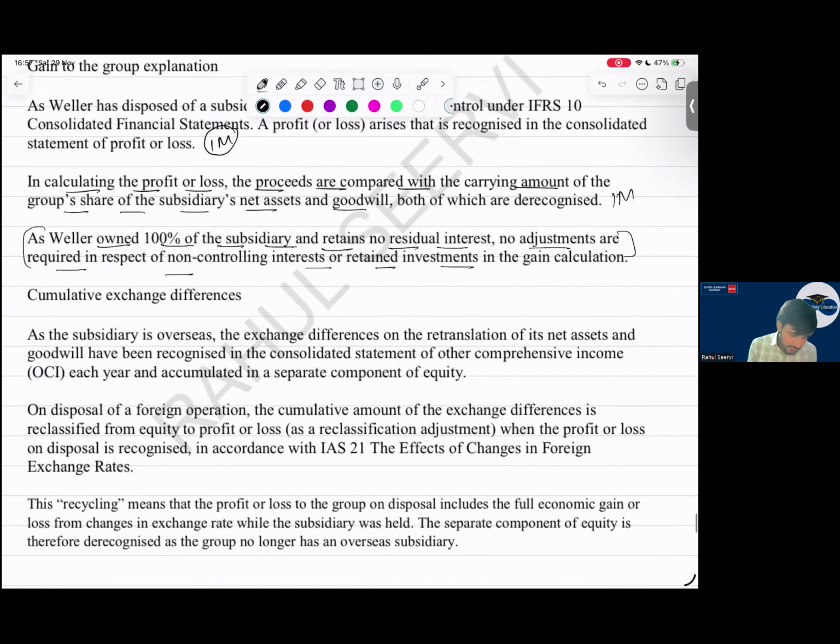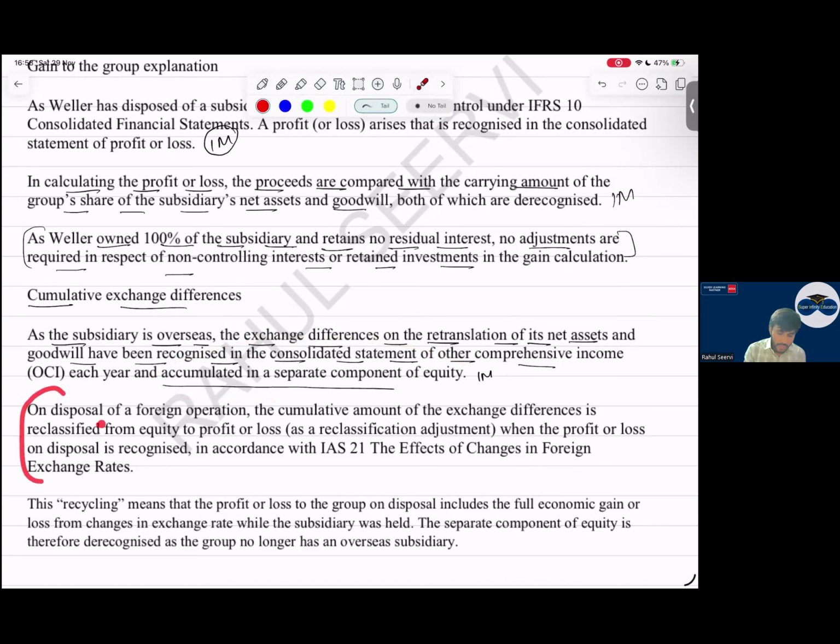Then, sir, cumulative exchange difference. As the subsidiary is overseas, the exchange difference on the retranslation of its net assets and goodwill has been recognized in the consolidated statement of other comprehensive income each year and accumulated in a separate component of equity. Yes, I mentioned, the exchange difference arising on the net assets and goodwill has been recorded in OCI and accumulated in the translation reserve. So on the disposal, this is where the technical marks are.